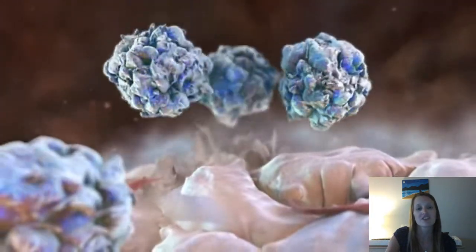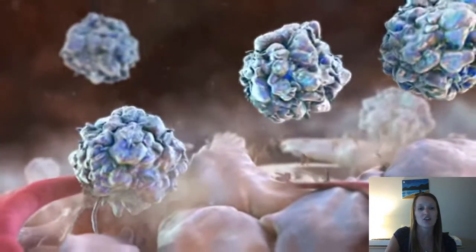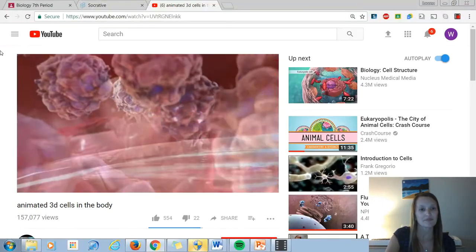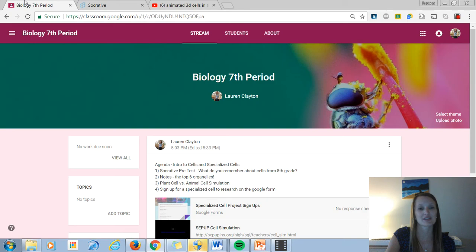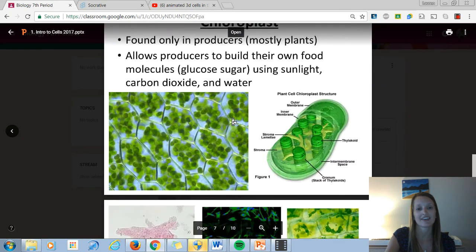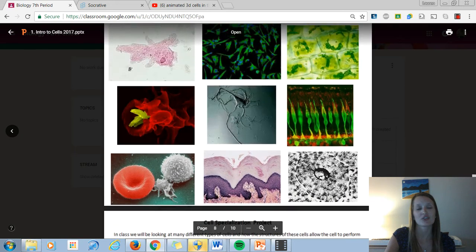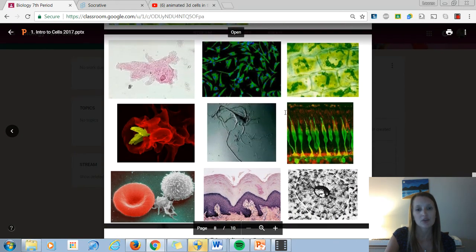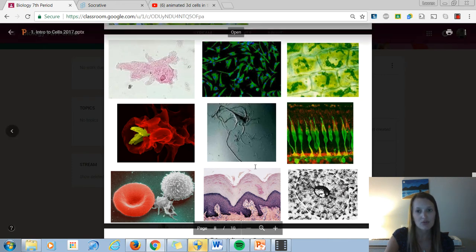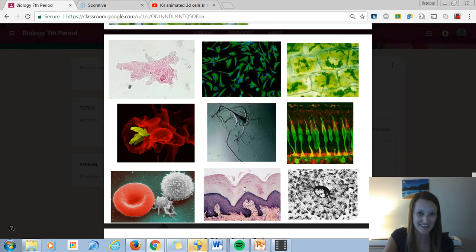Okay, so very interesting and very cool that you can see all of these different types of cells, and you're going to get to research one of them. Okay, so that brings us back to our last part of the day, which is here. So you can see, like we saw in the video, you can also see a lot of different types of cells. And almost all of these, except for the top two corners, are human cells. So all of these are in your body, which is really crazy to think about.